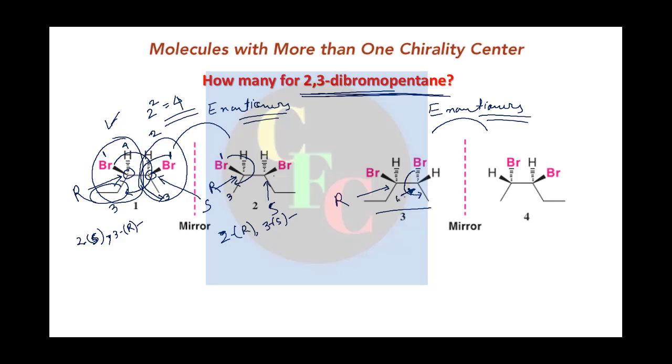It is clockwise to the viewer who is here. So it is also R. And similarly, these both will be S. So you will rename it as 2R, 3R, and this will be 2S, 3S. Okay.